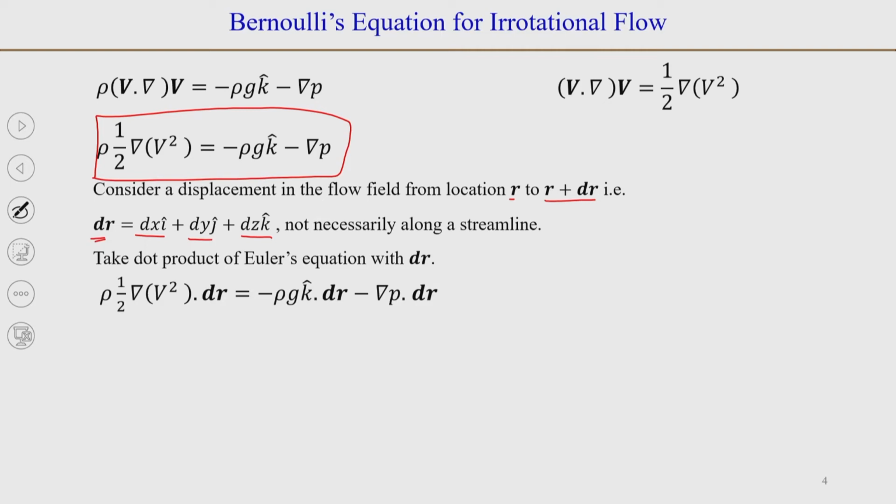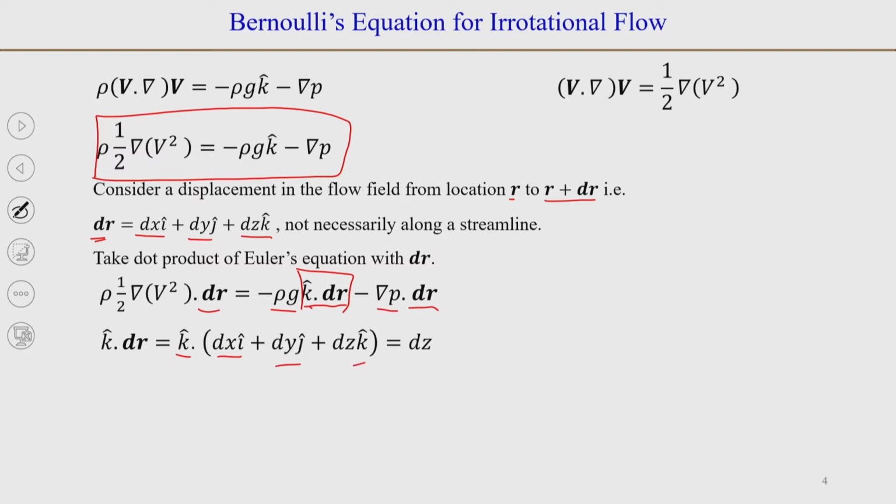So, we can write that rho into half grad of V squared dot dr is equal to minus rho g k unit vector dot dr minus grad p dot dr. Now, we will try to find each of these dot products. First, because rho and g are both scalars, for the vector product we need to find k dot dr. So, k is a unit vector along the z direction, and dr is dx i plus dy j plus dz k.